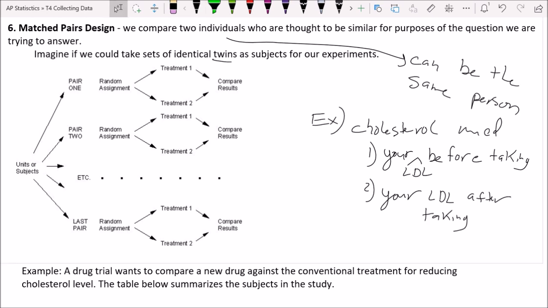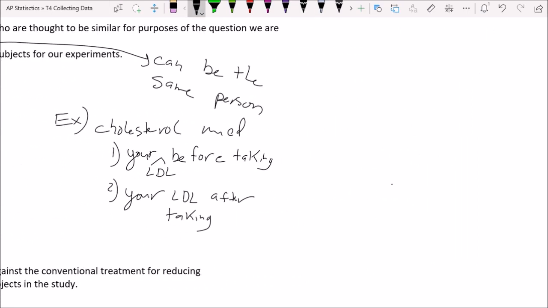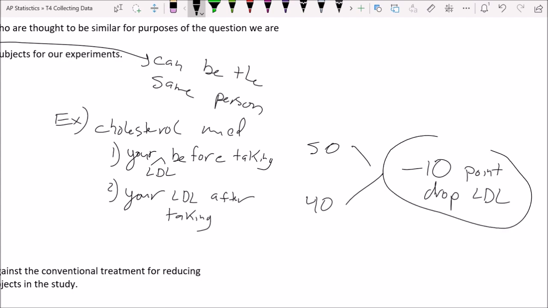Okay, and so here's the key that makes it match pairs. Let's say, and I'm gonna totally fudge this, if any of you know about LDL cholesterol, please be nice in the comments. I don't know what real numbers would be, but I'm just gonna make up numbers here for the sake of illustration. Let's say your number was 50 before, and then it was 40. So what we're going to do is combine those together in one number, and that number is going to be -10, which signifies a 10-point drop in your LDL cholesterol. Okay, so that's going to be a single data point.